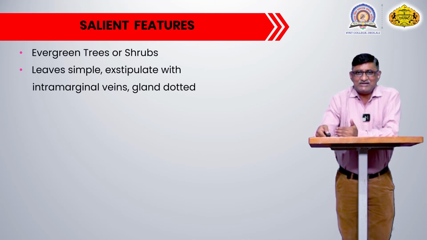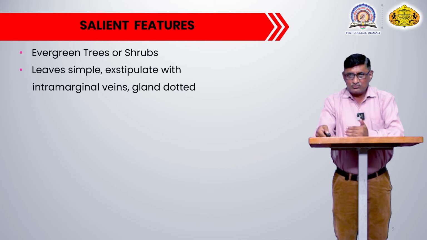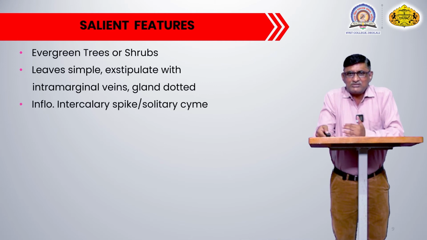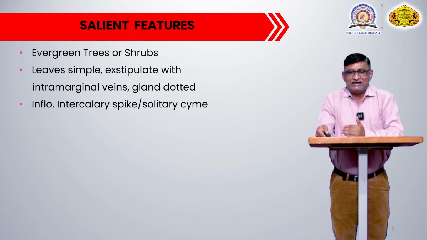In the salient features we will see the characters of their root, stem, leaves, flower, androecium, gynoecium, etc. First, the plants belonging to this family are mostly evergreen trees or shrubs in their habit. Their leaves are simple and exstipulate, with an intramarginal vein and gland dotted.